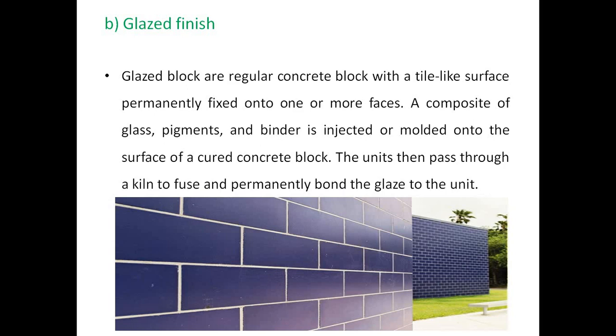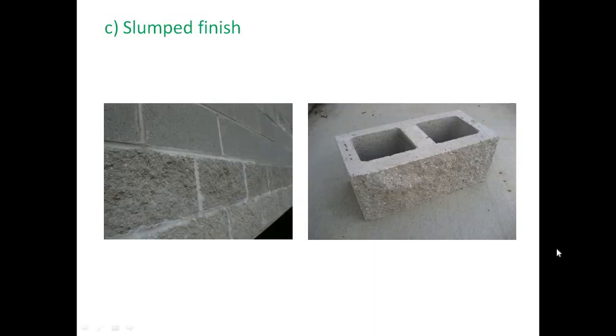So next we'll discuss the slumped finish. Here you can see in this image a common textured finish surface, one layer, one course, and two courses of slumped finish. This is the slumped finish surface of the concrete block. So what may be the purpose of this? It is again the requirement of the industry. If they want a slumped finish surface, we can provide a slumped finish surface on this brick.